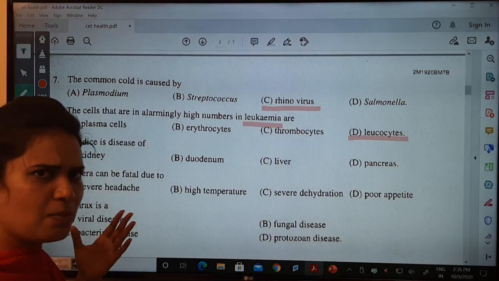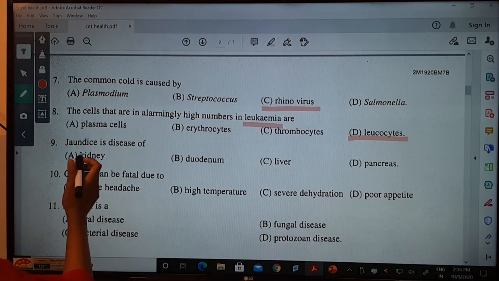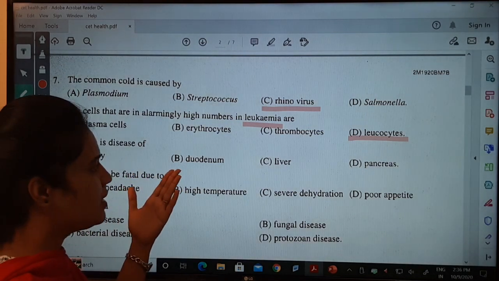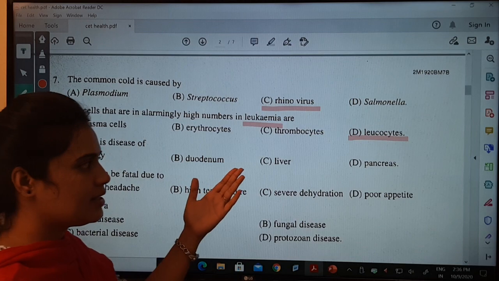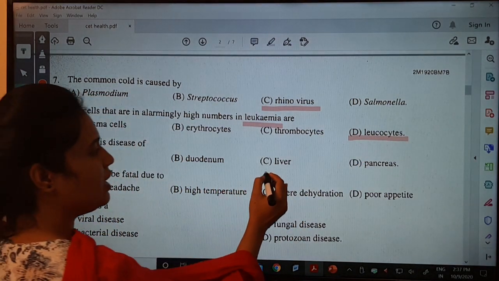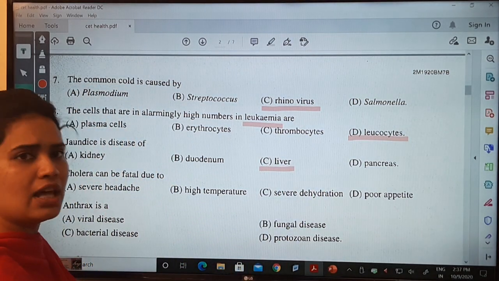Next comes jaundice. You people have learned about jaundice in the previous first year. Let me explain once more. Jaundice is a disease of which organ: kidney, duodenum, liver, or pancreas? The answer is liver, because it directly affects the liver.